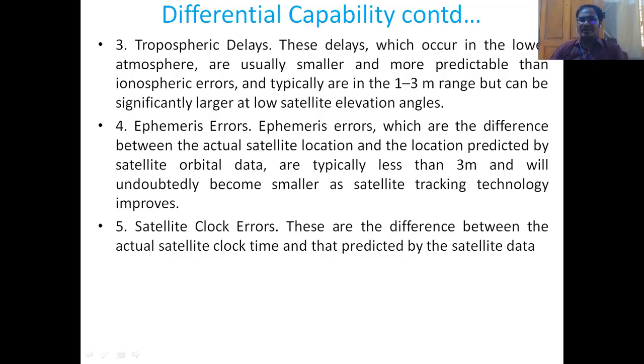And the fifth error is the satellite clock error. This is the difference between the actual satellite clock time and the time predicted by the satellite data. There is always a mismatch between the clock used by the satellite and the GPS receiver clock.